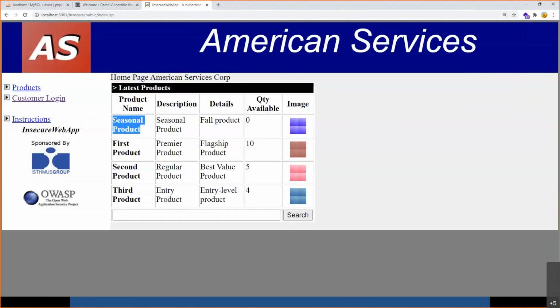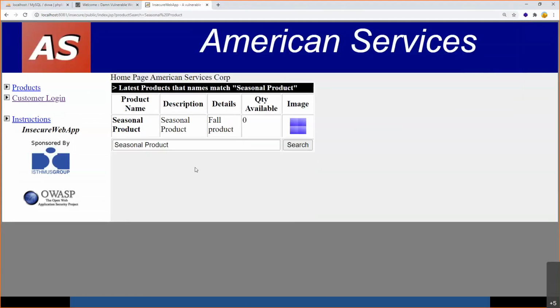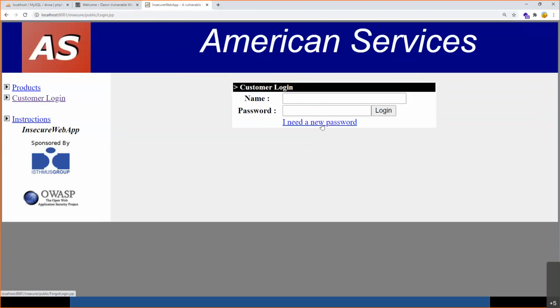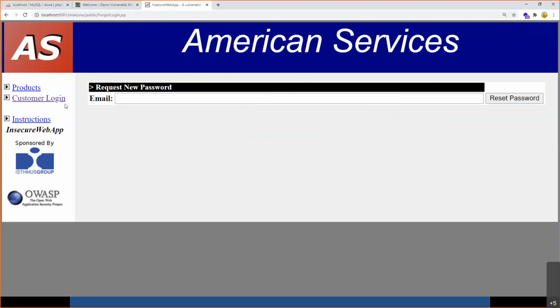For example, I take one of the product names, click over here and say search. It searches and gives me the result. Similarly, if I enter something which is not there inside it, I search, and I'm not getting any result. So this is a page which takes input from the user, searches it in the database and shows me back the result. Similarly, there is a login page over here. There seems to be a new password page and so on.